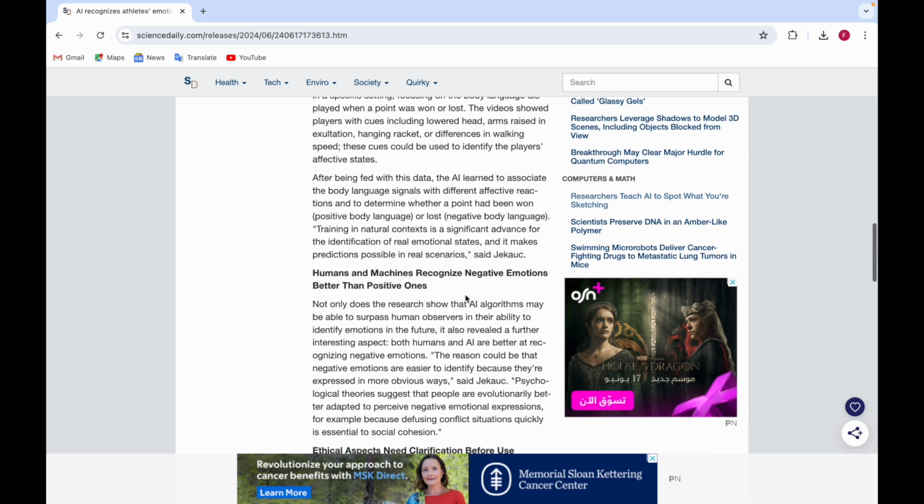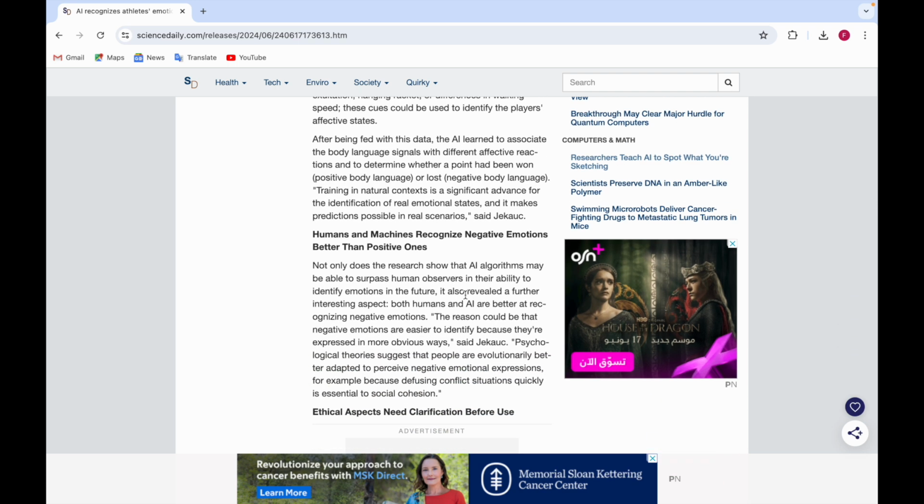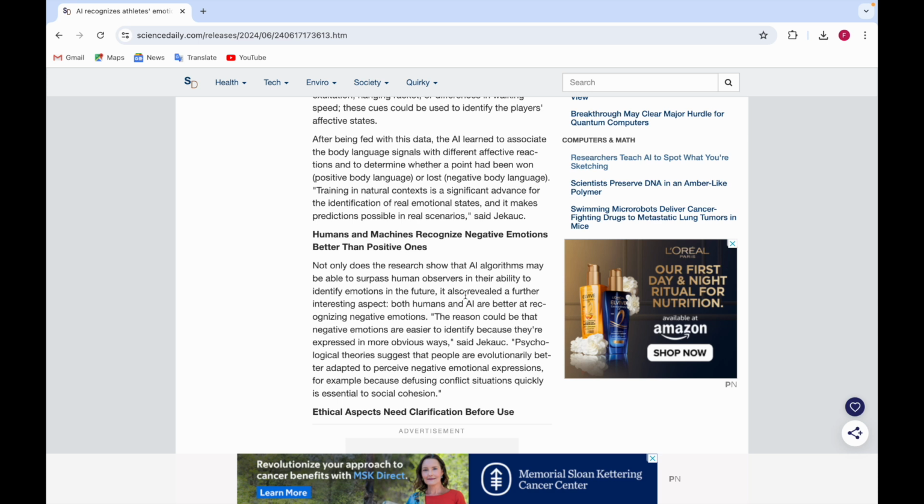Now, one more thing about AI: they learned that humans and machines both can recognize negative emotions better than positive ones, because negative emotions are easier to analyze or observe. So they say that the research shows that AI algorithms may be able to surpass human observers in their ability to identify emotions in the future, and it also reveals that both humans and AI are better at recognizing negative emotions.